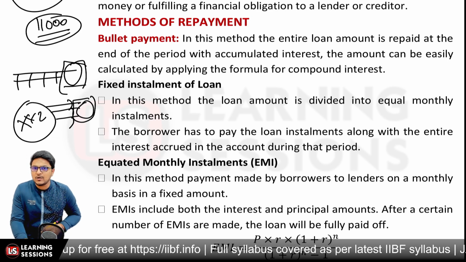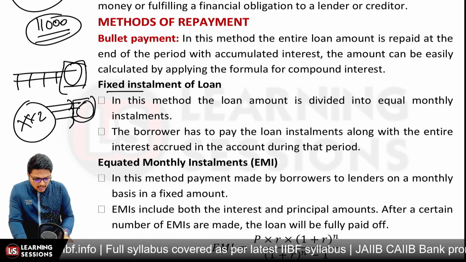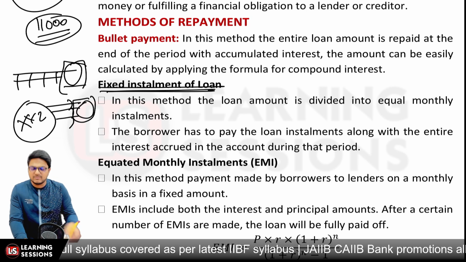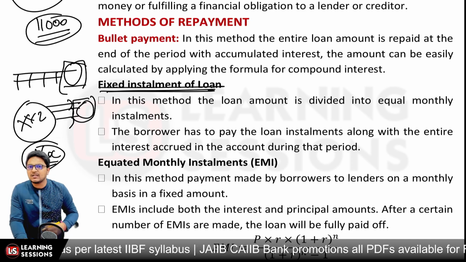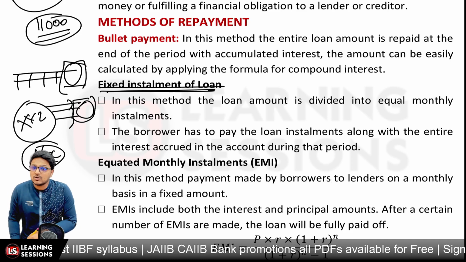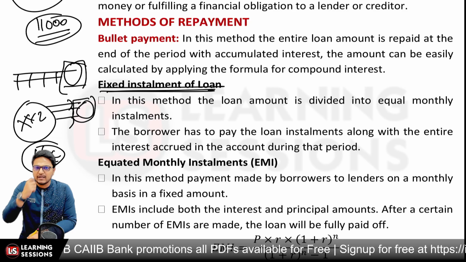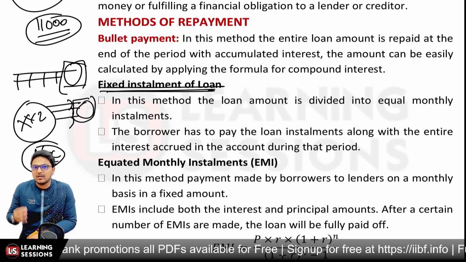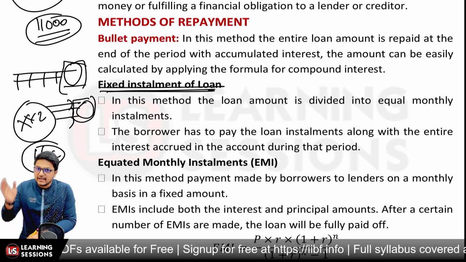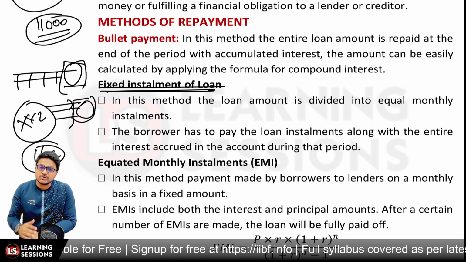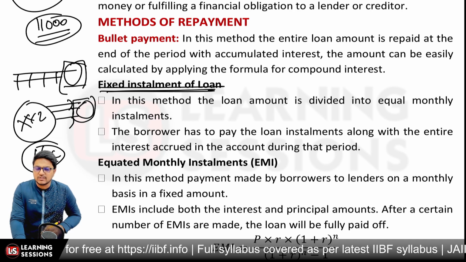The other type is related to fixed installment of loan. In case of fixed installment of loan, a fixed amount of principal payment is made. Let's say a total loan amount of rupees 1 lakh was taken, and a fixed principal of rupees 10,000 is being paid every month, while the interest component will be different. In the starting point, when the outstanding amount is rupees 1 lakh, the interest component would be high, and as the outstanding reduces gradually, the interest component will reduce and ultimately it will be zero in the end, right? So that would be the case related to fixed installment of loan.